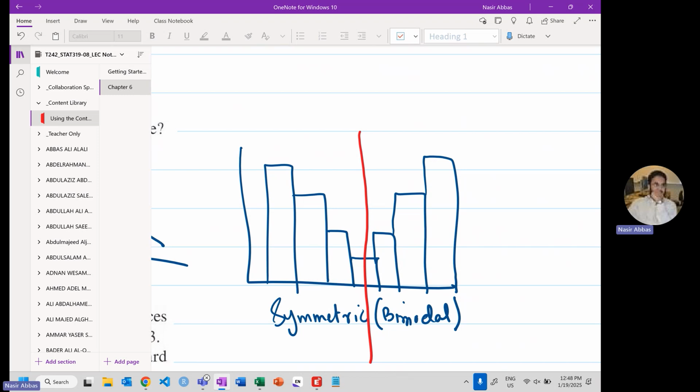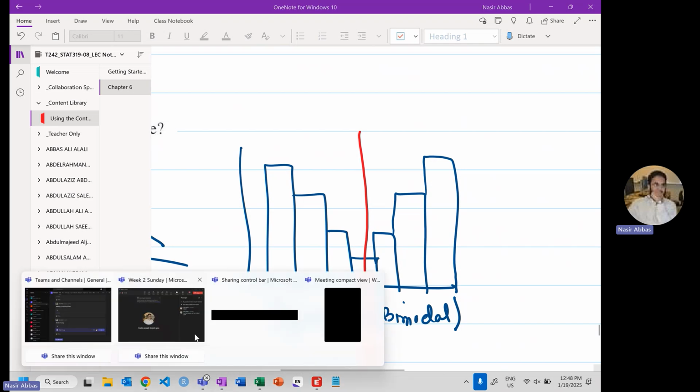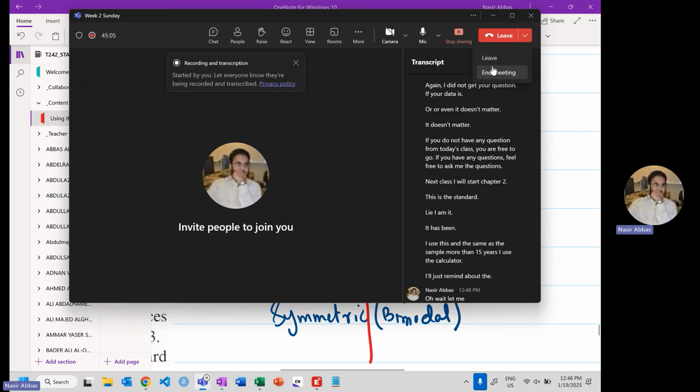This is the standard deviation. What about this? More than 15 years I used a calculator. Just remind about the. Oh, wait. Let me